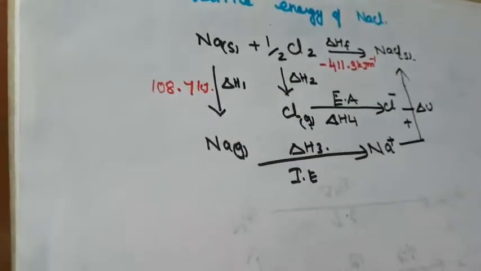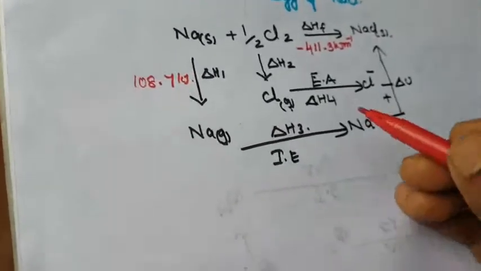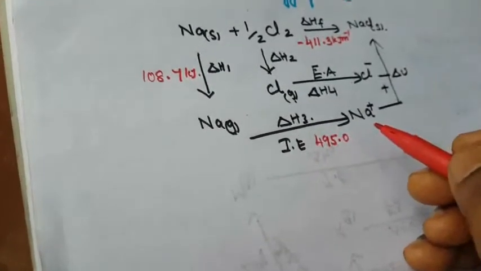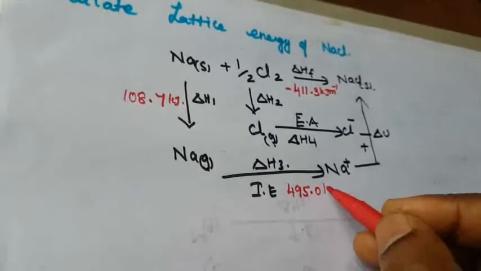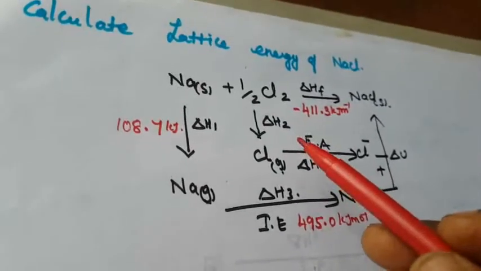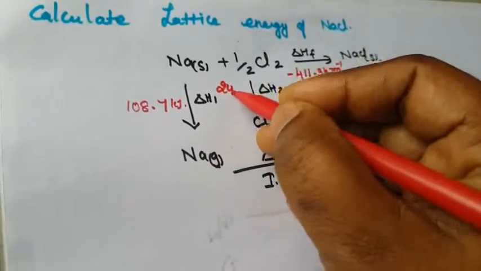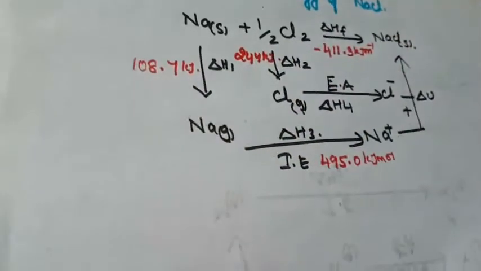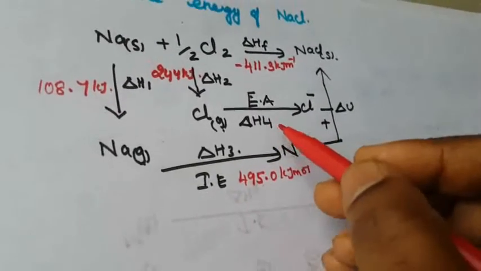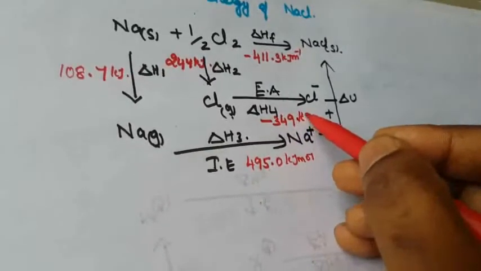Next, what is the ionization energy? The energy required to remove the electron. That is 495.0 kJ mol^-1. Next one is the dissociation, the delta H value, which is 244 kJ. That is the dissociation value. Next is the electron affinity, where energy is released, so it is a minus value: minus 349 kJ mol^-1.